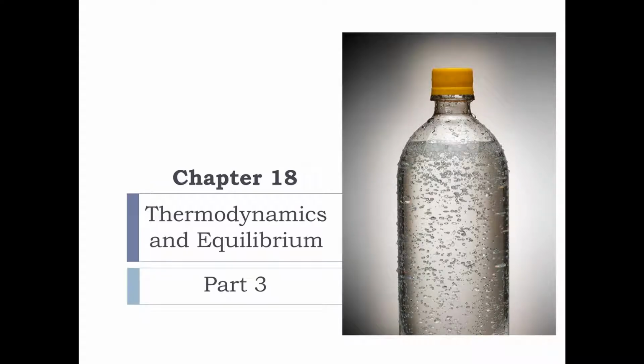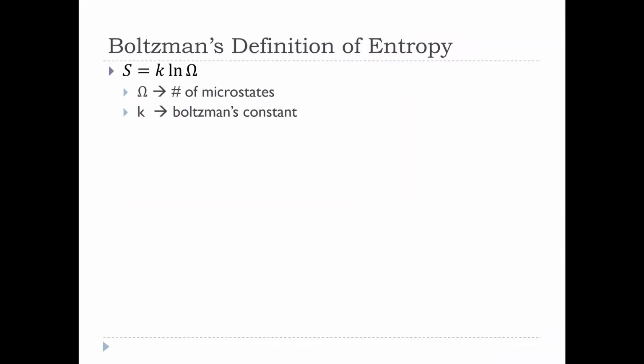So let's take a look at a definition of entropy that allows us to think about this idea of microstates really well. And this is Boltzmann's definition of entropy. So this is super, super important. And in fact, if you go look up Boltzmann's gravestone, he has this actually on his gravestone. The notation's slightly different. He uses a W instead of an omega, but that's how critically important this definition of entropy is, and this equation is kind of the thing that he is perhaps best known for.